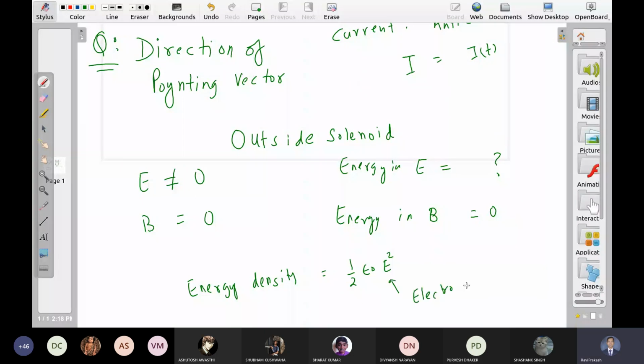For this field, del cross E has to be zero, because for a non-electrostatic field, work done depends on path.